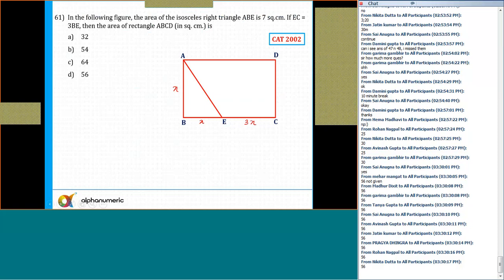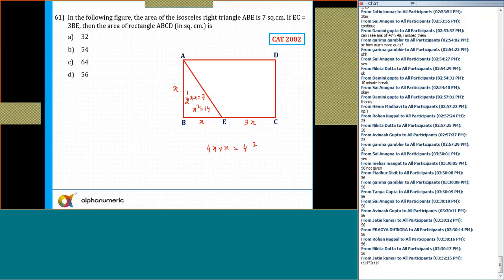And this is equal to X here. The area of the isosceles right angle triangle is 7. So area of this triangle is half of X into X, which is equal to 7, which means X square equals 14. And what is the area of the rectangle ABCD? The area of the rectangle ABCD is 4X into X, which is 4X square. X square is 14, so the answer is 4 into 14, which is equal to 56. So the correct answer is option D.